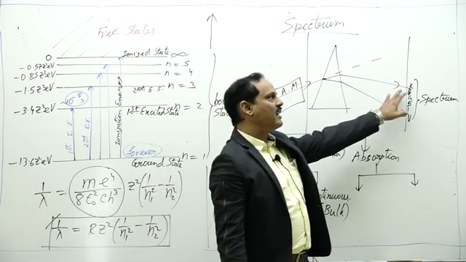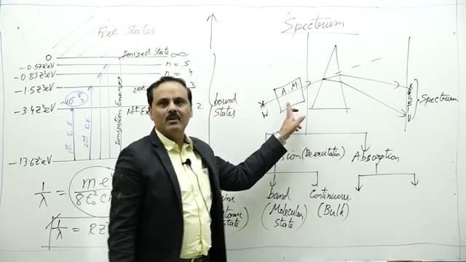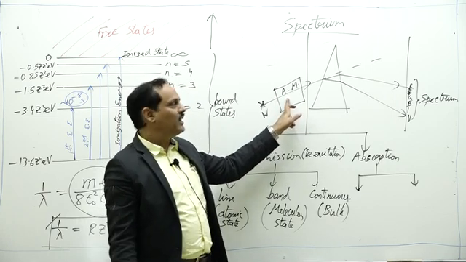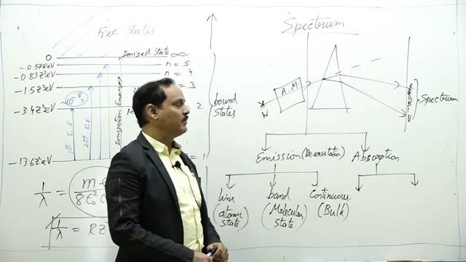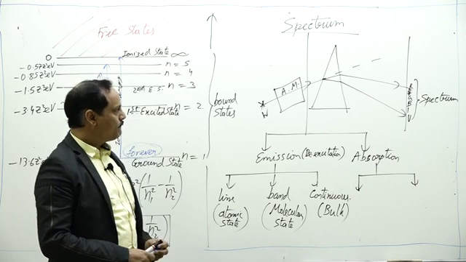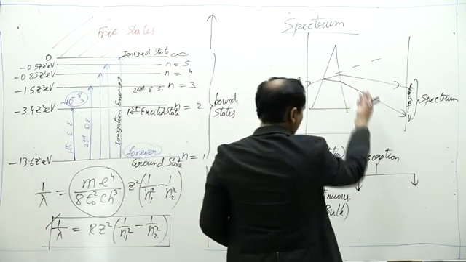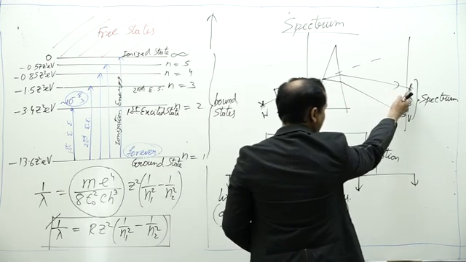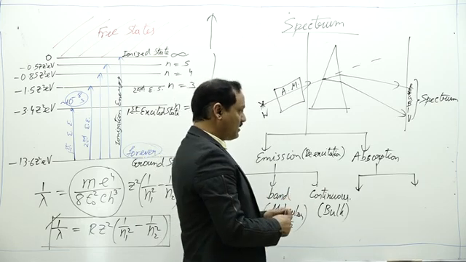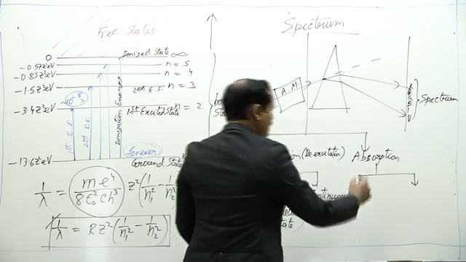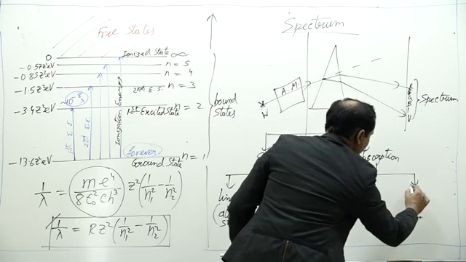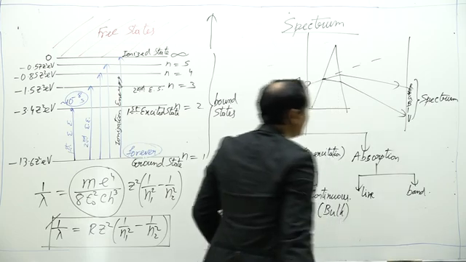By observing dark lines, we can identify the element present in the absorbing medium. This is how we obtain Fraunhofer lines in solar spectrum. It gives us what elements are present in the solar atmosphere. So when some lines are missing, dark lines are obtained on the screen, and those dark lines give absorption spectrum. Absorption spectrum is also categorized into two types: line spectrum and band spectrum.